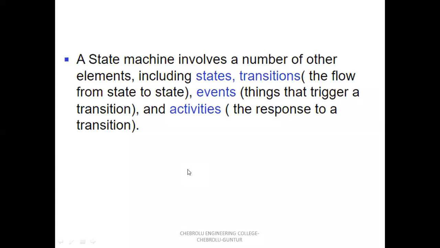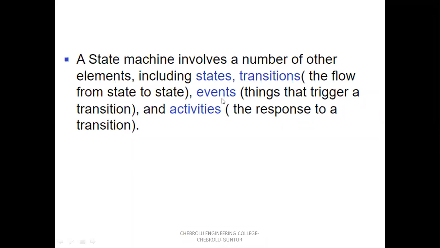The state machine involves a number of other elements including state, transition, events, and activities. First, transition. Transition means the change of state from one state to another state. Next, events.